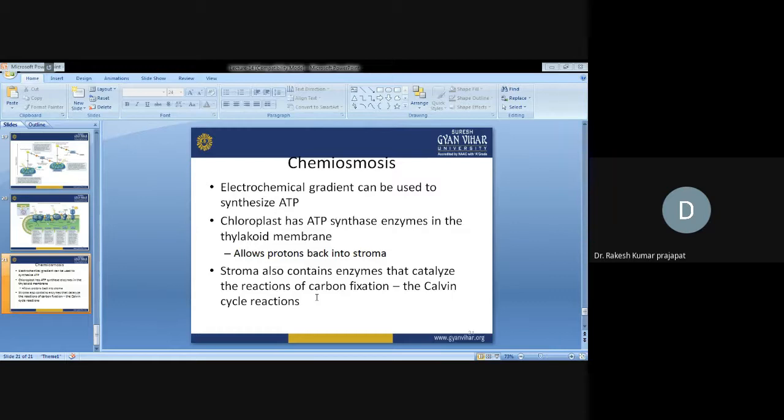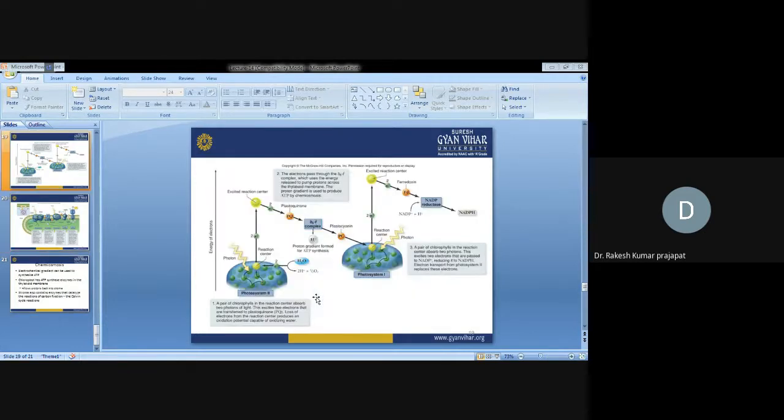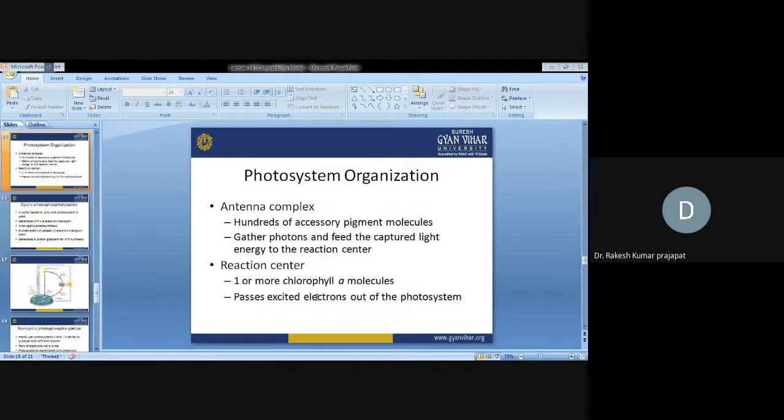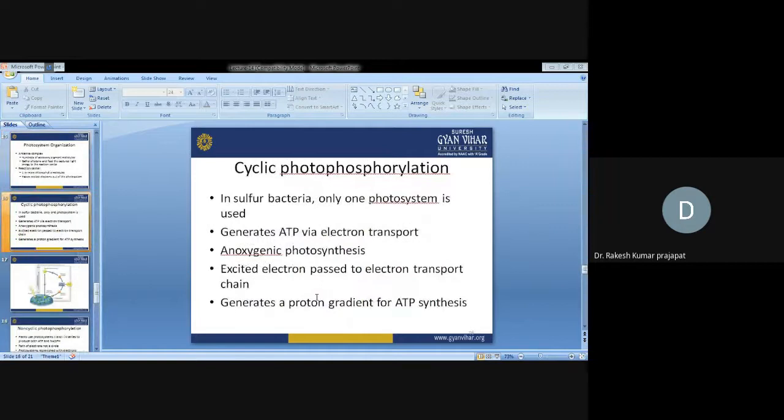The stroma also contains enzymes that catalyze the reaction of carbon fixation by the Calvin cycle. So in this case, the chloroplast performs different individual functions, cyclic and noncyclic phosphorylation.